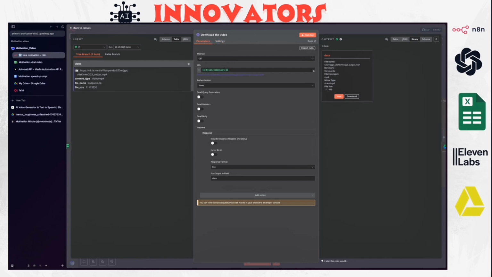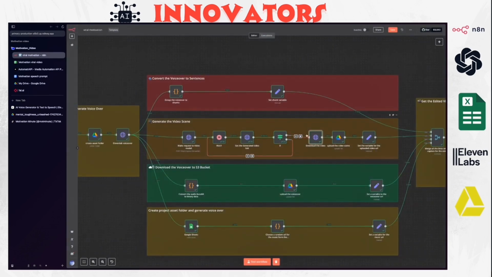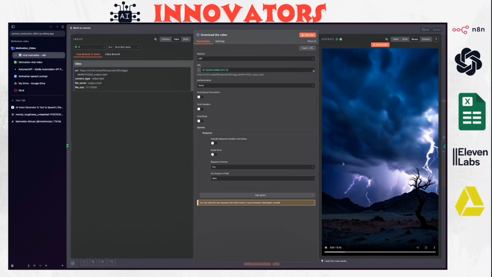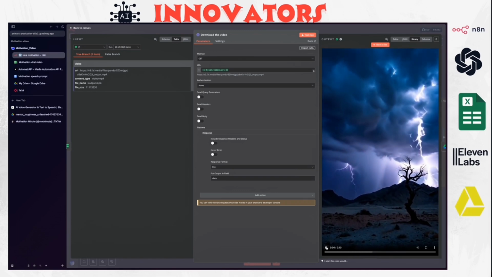That's because we're going to have the output from the get URL. The previous node is going to output the video URL, so we take this video URL and download the video. We add an HTTP node with method GET, you add the URL, the response format is file, and the put output field is data. Once you add this, it will give you the video right here. So this is a video generated by the AI model.